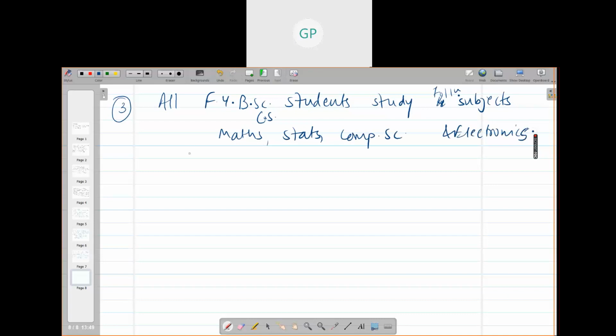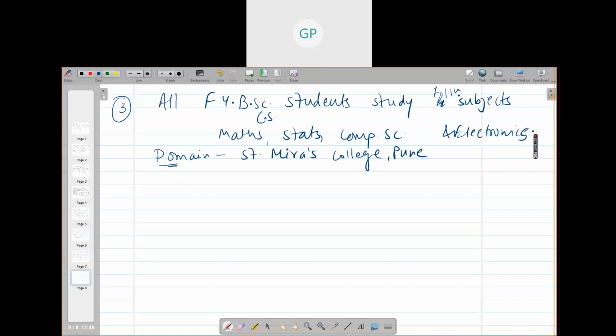So what is the truth value? Suppose my domain is St. Mira's College, Pune. I will restrict this; this is my domain from where I am choosing my students.